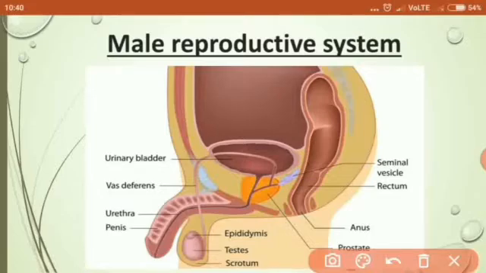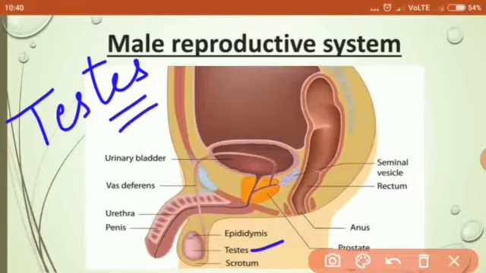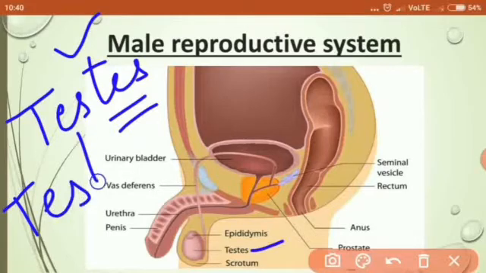First one is testes, spelled T-E-S-T-E-S, which is the plural term. We generally use this term because there is always a pair, that is, two testes in one male. Its singular is T-E-S-T-I-S.